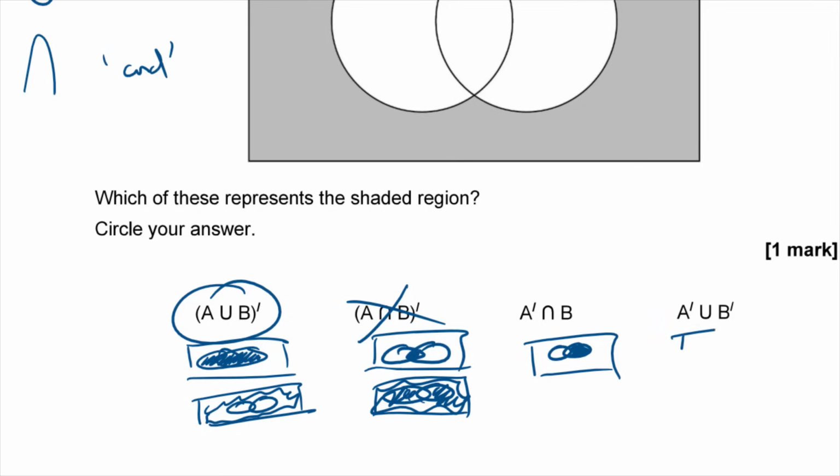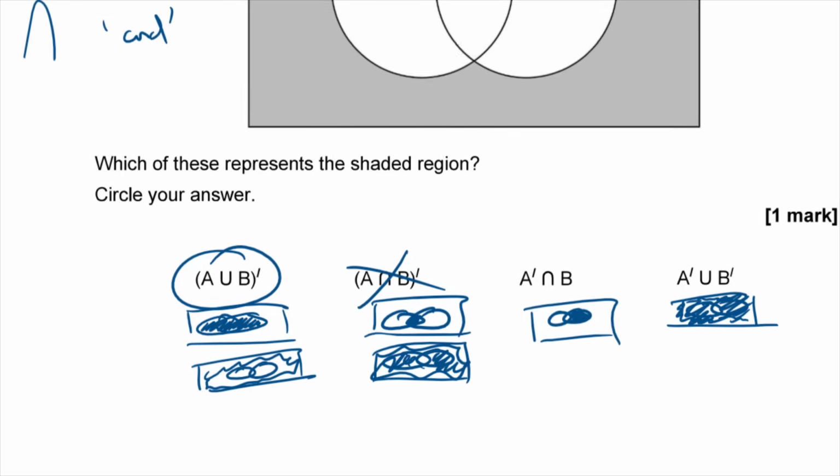And then this last region, not in A union, not in B, is the same as the one we had earlier, so not in A, union, so I can shade all that and I can shade all that, and it just leaves me that little bit in the middle again. So yeah, it's definitely that first one there, A union B dash.